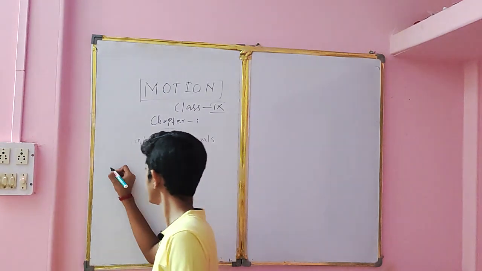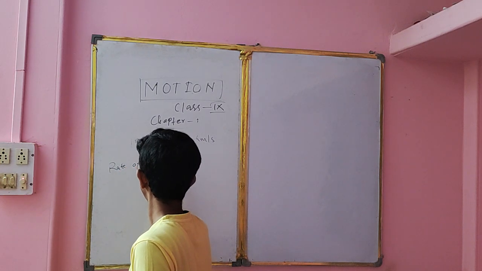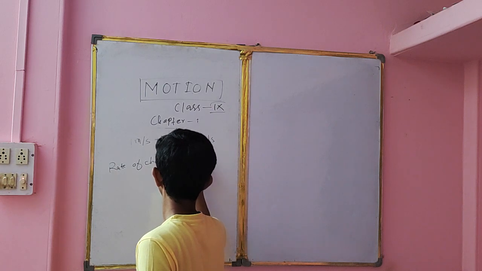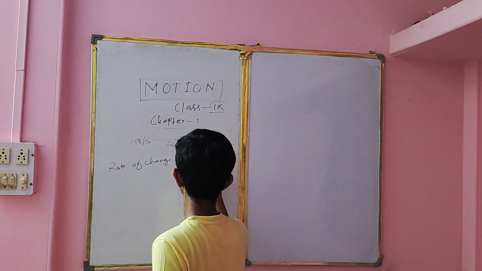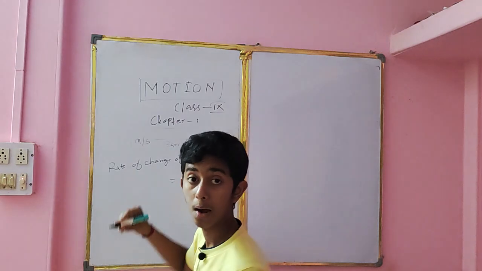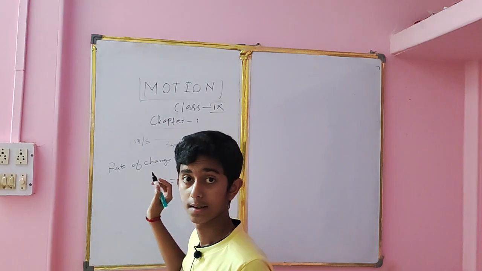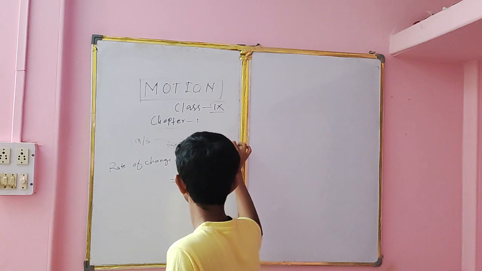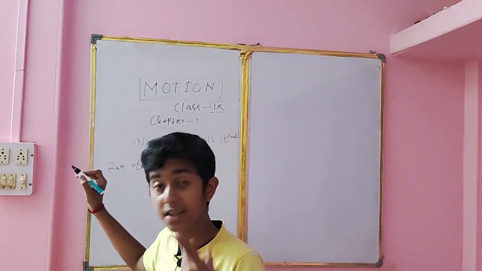So we can easily say rate of change of velocity equal to how much the velocity is changing. 4 meter per second means it is the final velocity, and 1 meter per second is the initial velocity.